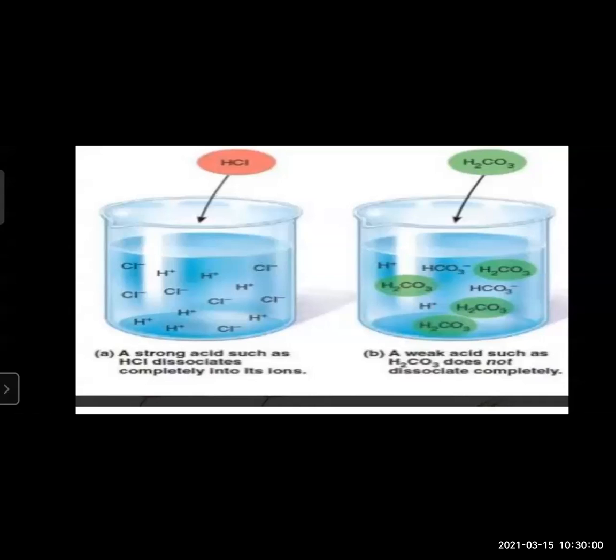So whatever acid we added in water does not dissociate. Very few of its H plus cations have separated from it, and the resulting aqueous solution contains H plus ions and the concerned acidic radical in small proportion. That means we'll get only HCO3 minus.